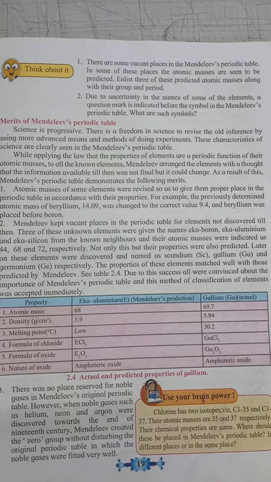Next merit: when Mendeleev made the periodic table, noble gases were not discovered, and he had not kept any places reserved for them. Which are the noble gases? Helium, neon, argon, krypton, xenon. These do not react with any element, so they are called the noble gases.